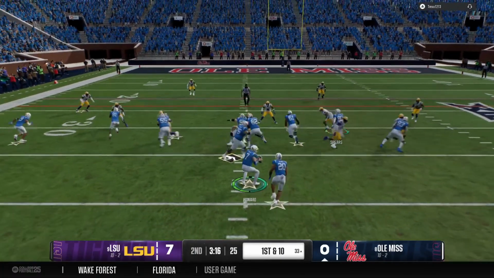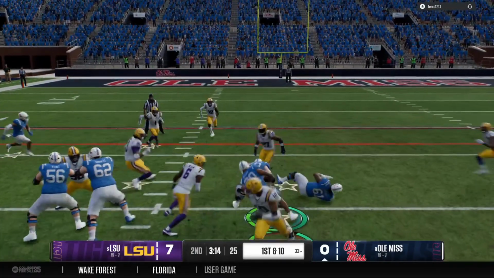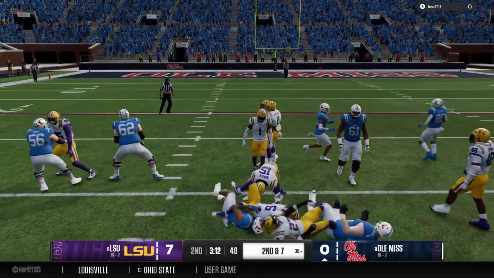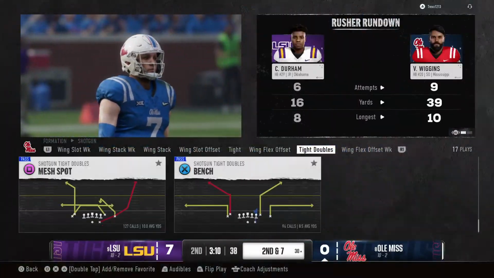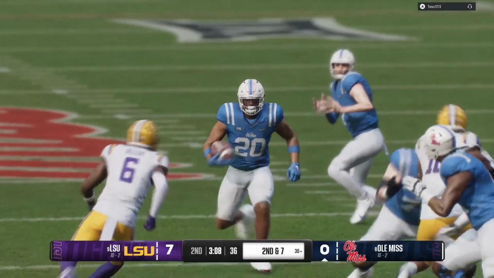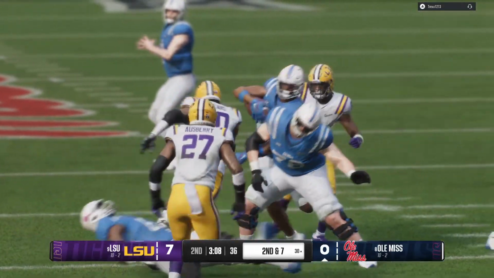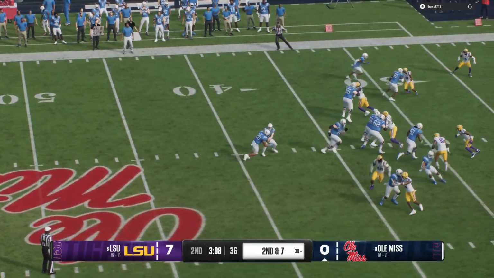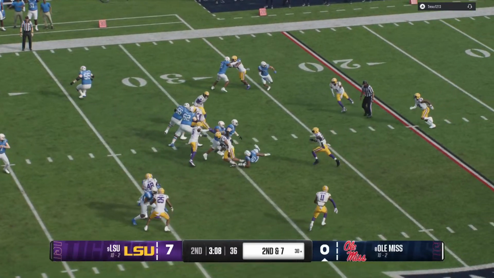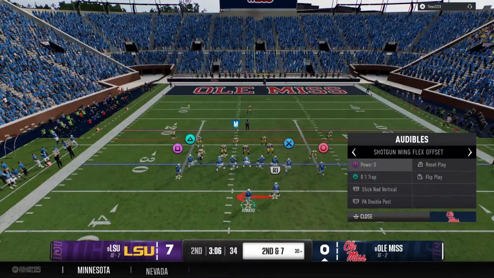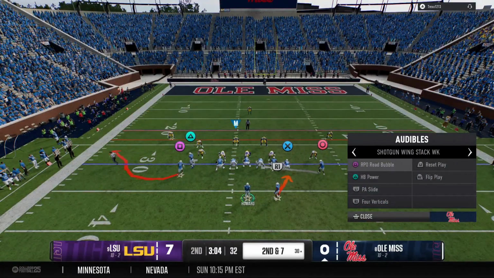Get set. And the ball is handed off out of the shotgun, and tackled after a small pickup there. See, that's how you limit what an offense wants to do. This time, the defense just won the battle up front at the line of scrimmage, not giving up any big plays. Everybody's gap sound, and it's really solid defense on that play.